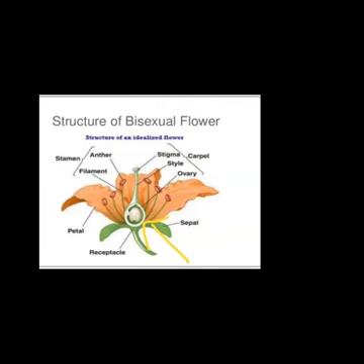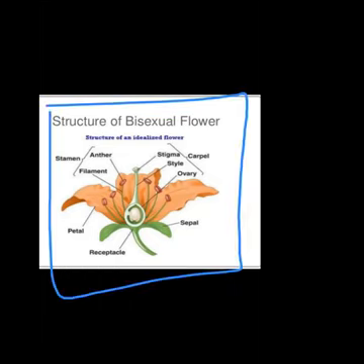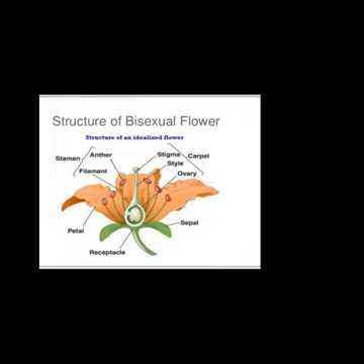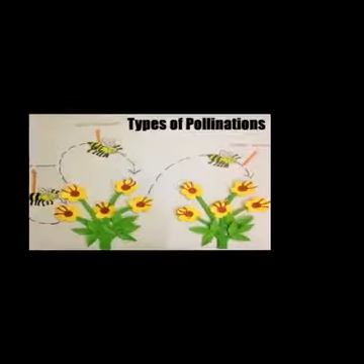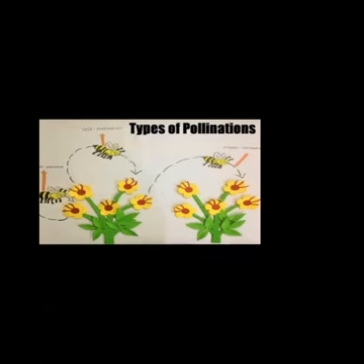So children, I hope you understood the structure of the flower very well. If you have any doubt in the structure, you can drop me a message in the chat box, student. Okay, so this is the structure of bisexual flower, two parts, non-reproductive parts and the reproductive parts, and we have discussed these parts in detail. Okay, so let's discuss the next topic, pollination. Okay, student. So what is pollination?